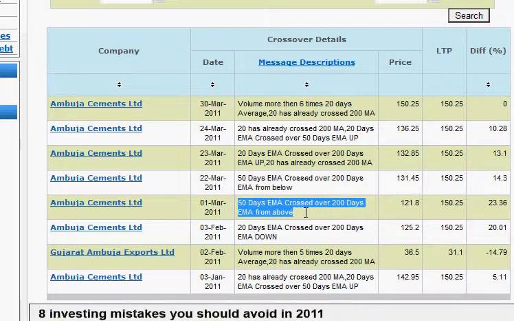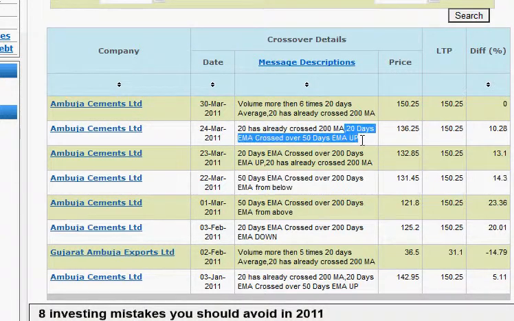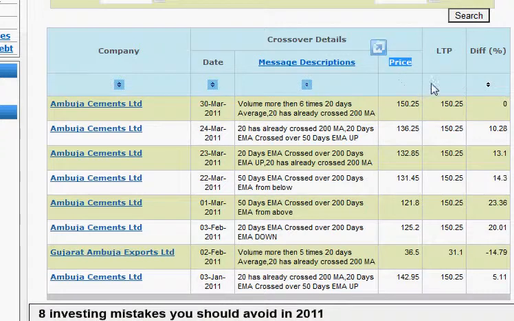Then on 1st March the 50-day EMA crossed the 200-day EMA down, then the 50-day EMA crossed the 200-day EMA up, and then the 20-day EMA crossed the 200-day EMA up, then the 20-day EMA crossed the 50-day EMA up, and then today it was a volume day. One more thing we are showing here: the price is the price at the time the intersection happened, then the last trade price is today's price, and then we show the difference.